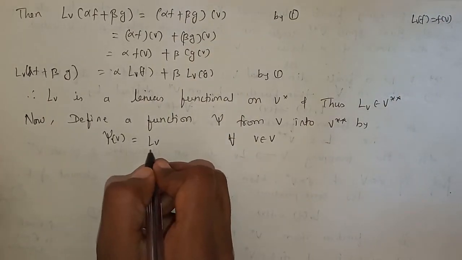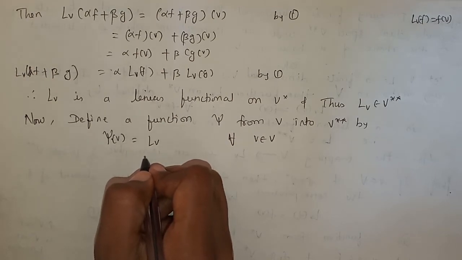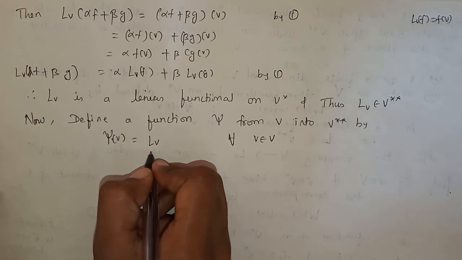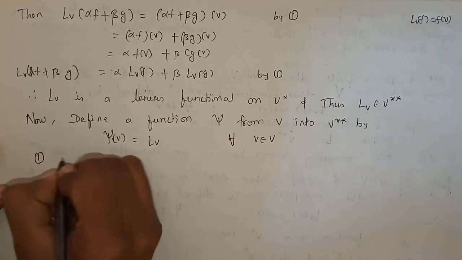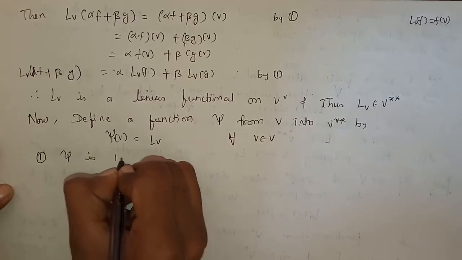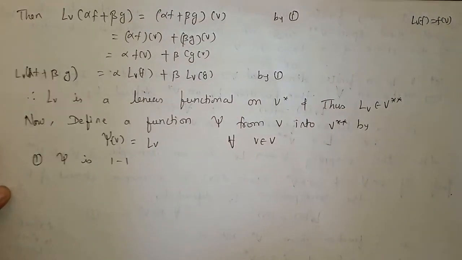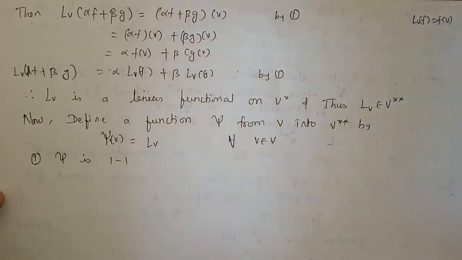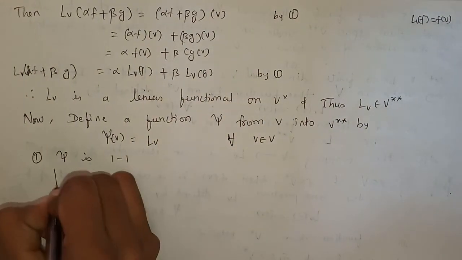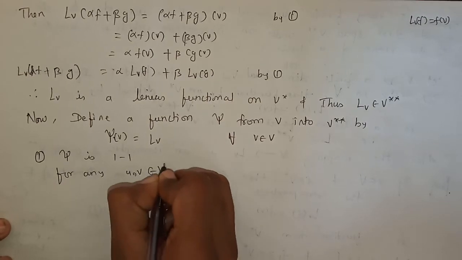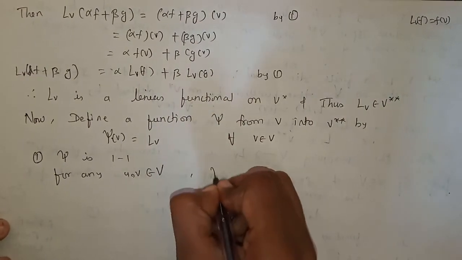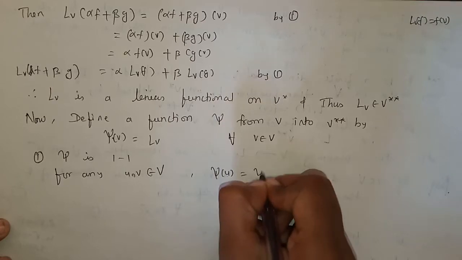Now to prove this is an isomorphism, we have to prove three conditions. First of all, psi is 1-1, then psi is onto, then we have to prove that psi is a linear transformation. So first, to prove that psi is 1-1, for any u, v belongs to V, suppose psi of u is equal to psi of v.